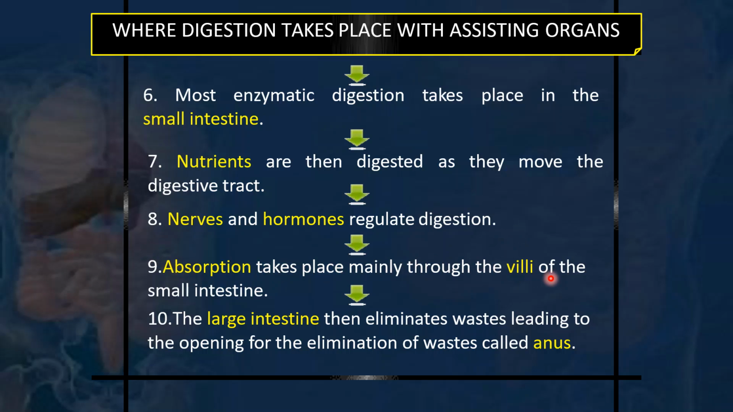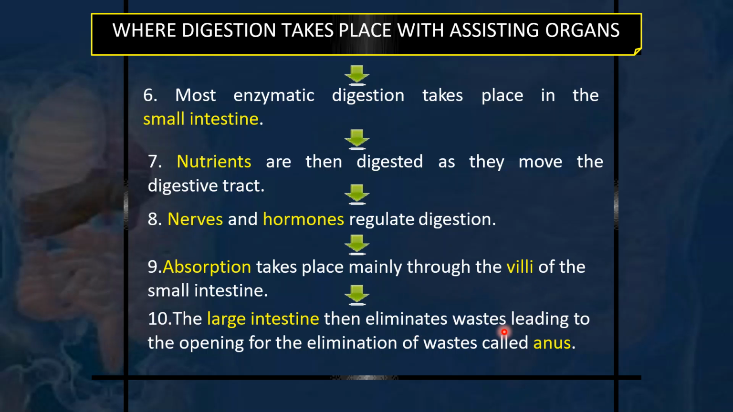Absorption takes place mainly through the villi of the small intestine. So villi are the main structures which increase the surface area of the cells many folds, and it is because of the presence of villi that the absorption of food mainly takes place.